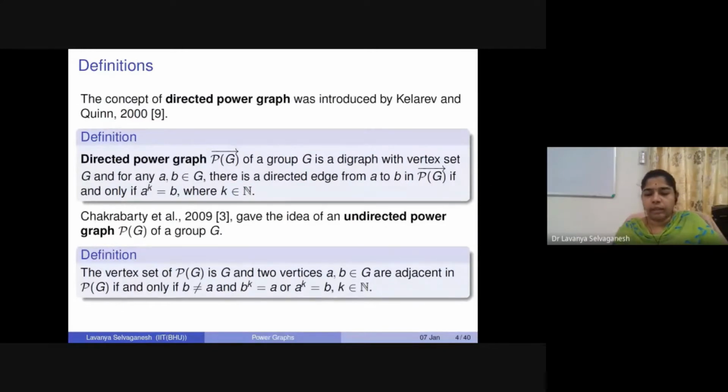They also collected information about counting the number of edges, chromatic number, clique numbers, planarity, and isomorphism between power graphs. All these properties have been studied and are collected in the survey article by Abawajay, which came in 2013.